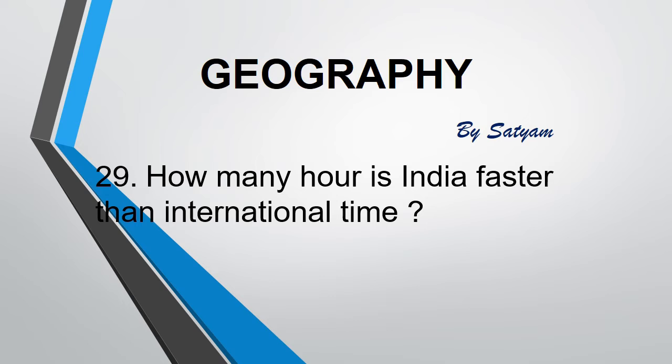The next question is, how many hours is India ahead of international time? The answer is 5 hours 30 minutes. The earth has been divided into 24 time zones of 1 hour each. Each zone covers 15 degrees of longitude.